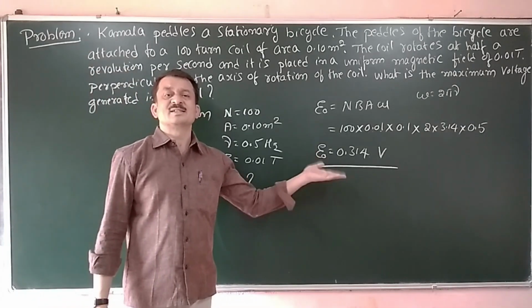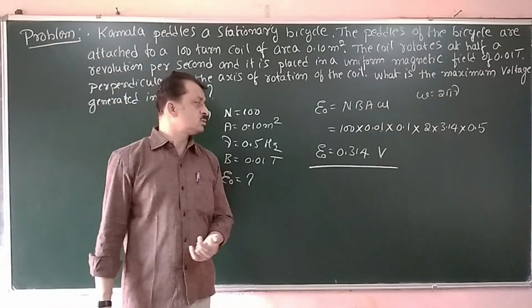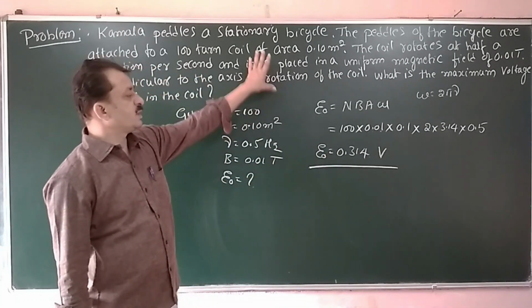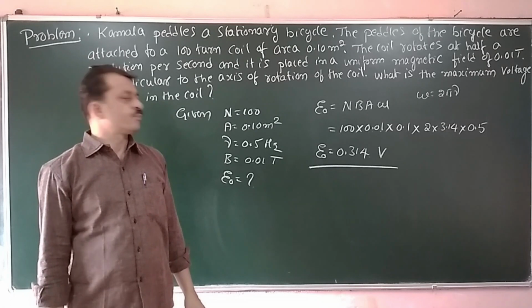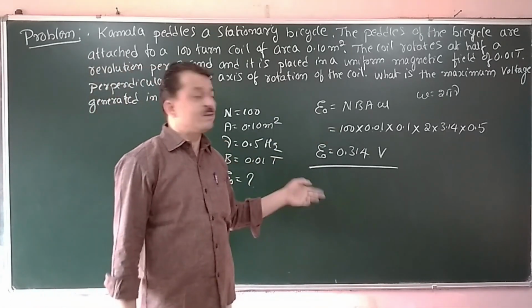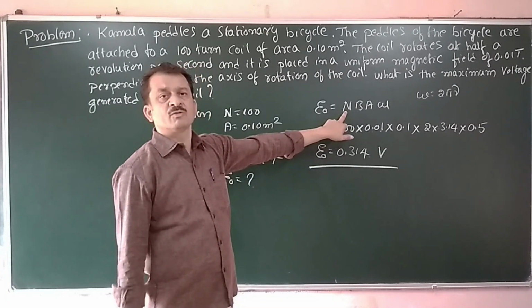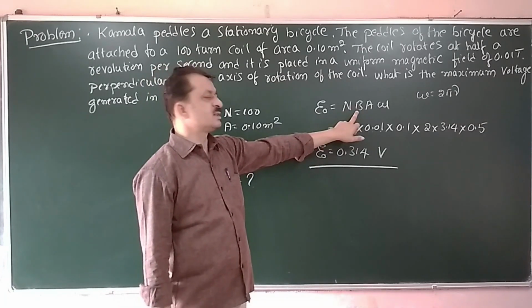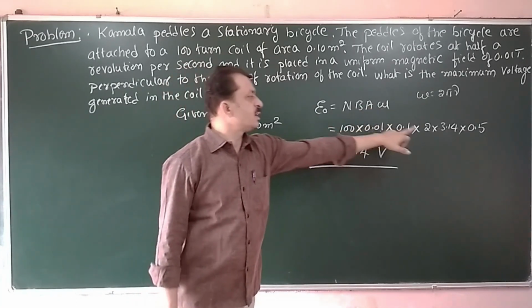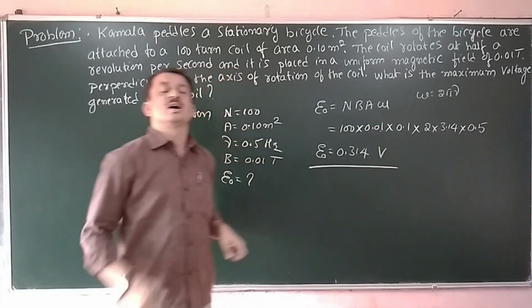Now this is the maximum amount of EMF generated in this case. Now how can you increase the EMF? By increasing the number of turns, or by increasing the field, or by increasing the area of cross section, or by increasing the frequency of revolution.